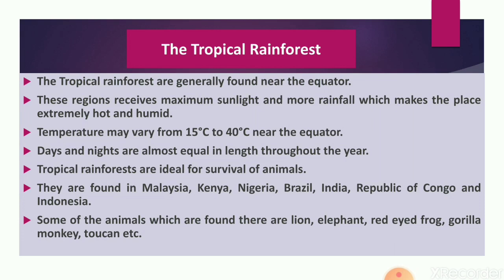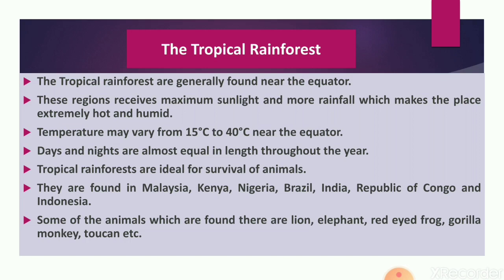Just because of high temperature and low air pressure, water from the water bodies evaporates, and all of you know trees also do transpiration and release water vapor in the atmosphere, which moves up in atmosphere and then condenses and comes back to the earth's surface as rainwater. So there is heavy rainfall in tropical rainforest, and there is a wide variety of plants and animals.